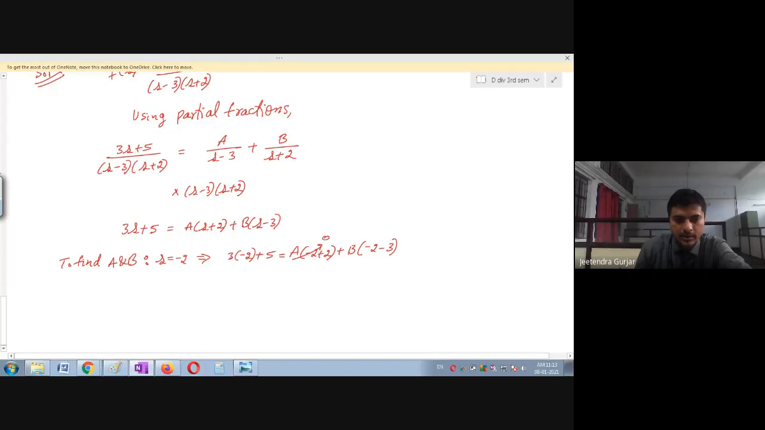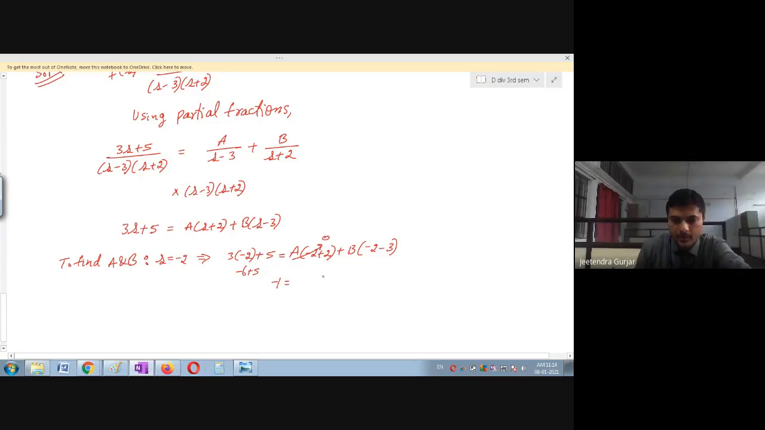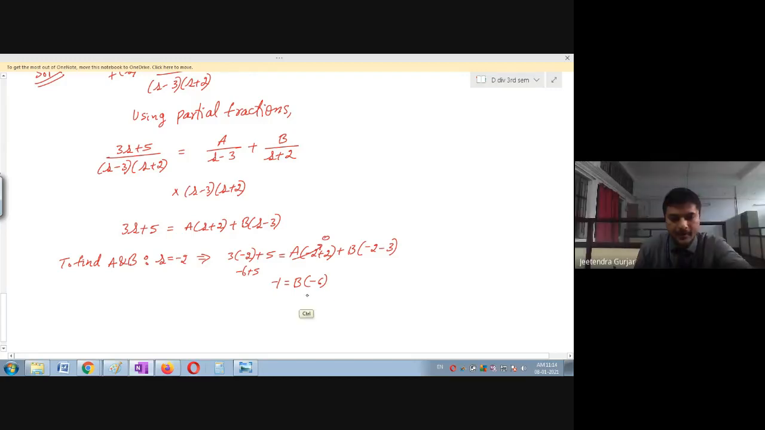So this is 3 minus 2 will become minus 6. This is minus 6 plus 5. Minus 6 plus 5 will become minus 1. So this is equal to, here you can see B is there. Minus 2 minus 3 will become minus 6. Am I right? Minus 5, sorry. Minus 5. Okay, am I right?